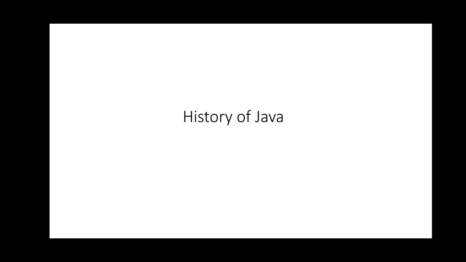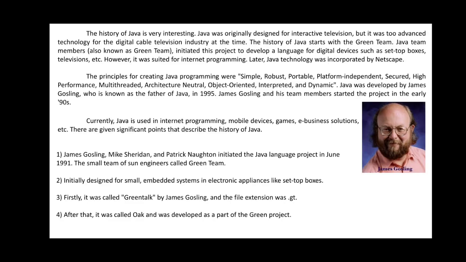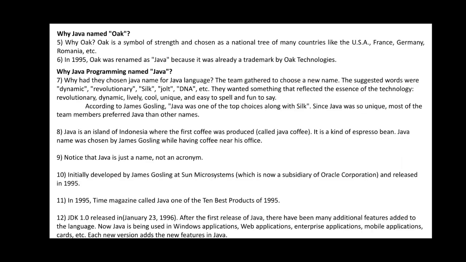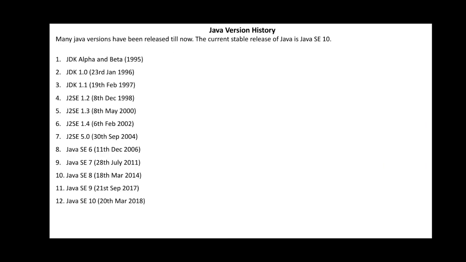Later on, we saw the history of Java. What was Java used for, and who was the person who developed Java, why the word came into existence and why it was renamed as Java. Java is a programming language developed by Sun Microsystems through James Gosling and his team in the year 1995. The different versions of Java you also saw.